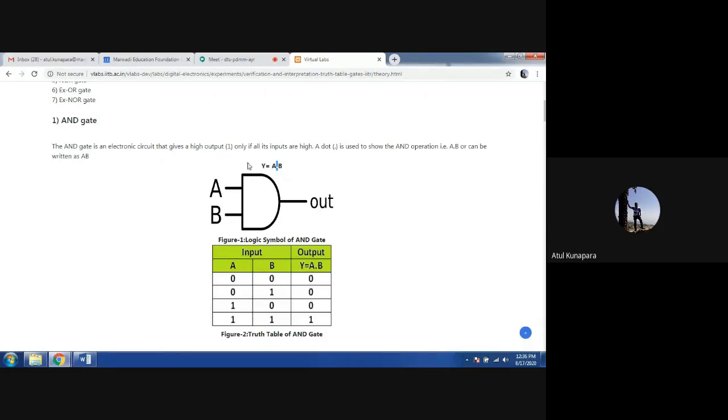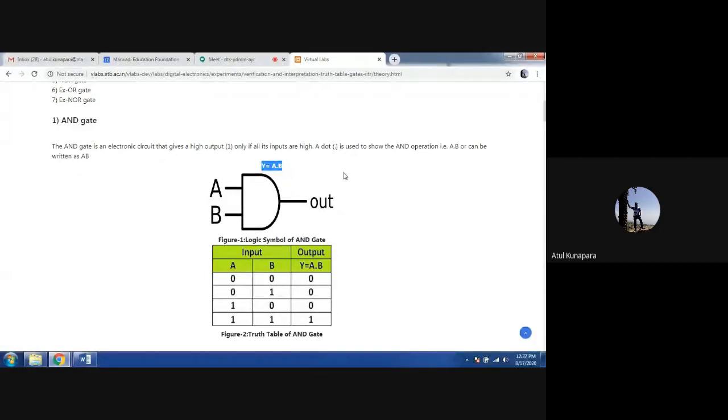This expression, Y equal to A dot B, is known as a Boolean expression. The word Boolean is used to represent an expression which will give you only two types of output, whether it is 0 or 1. So this Boolean expression for the AND gate logic is Y equal to A dot B.